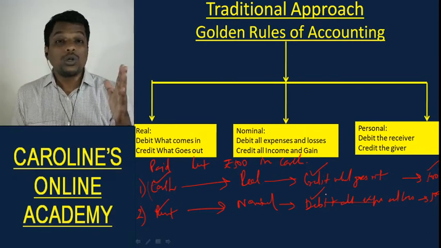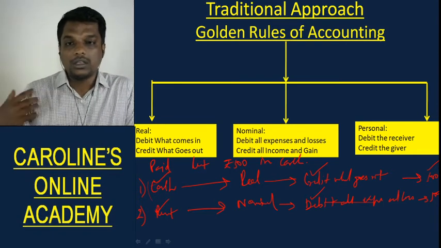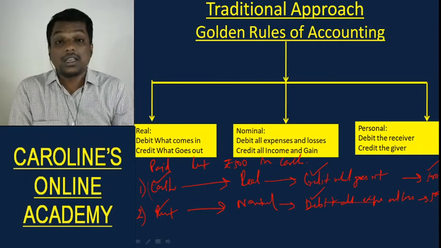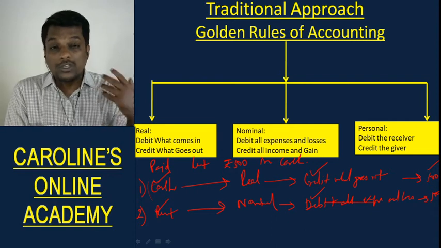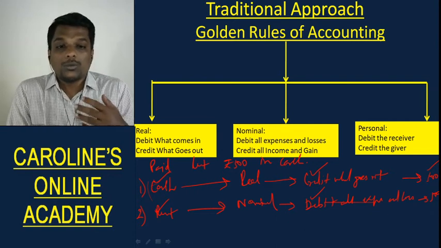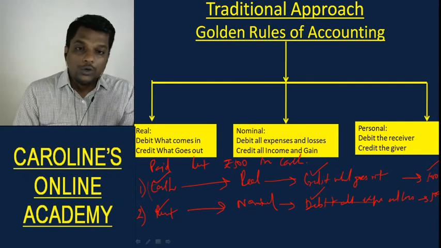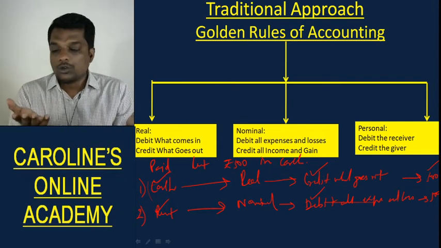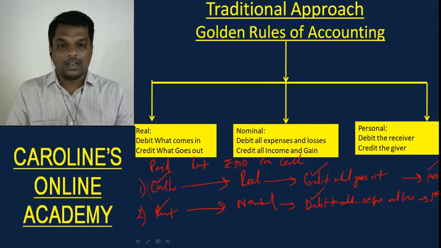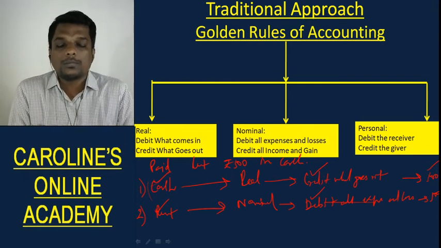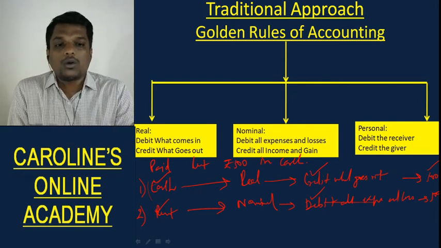Understood? Now how to exactly record that and what columns you need to make in the journal, all of that I'll tell you in a couple of classes from now, because in the next class I'll be teaching you the modern approach, which also gives you a set of rules that talks about how to record transactions in the journal. And whether you use the modern approach or traditional approach, you'll get the same journal entry. You'll get the same format in which you're supposed to record. So in this class, I have taught you about golden rules of accounting and traditional approach.